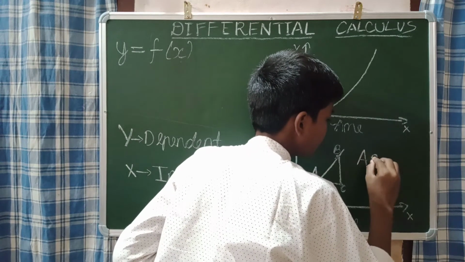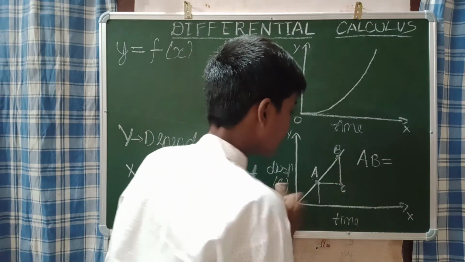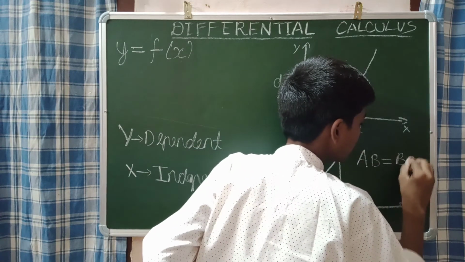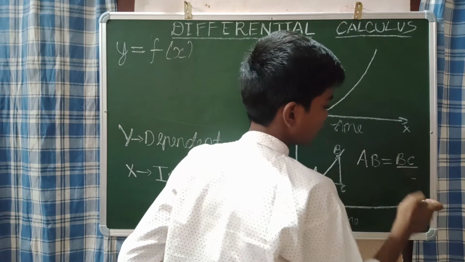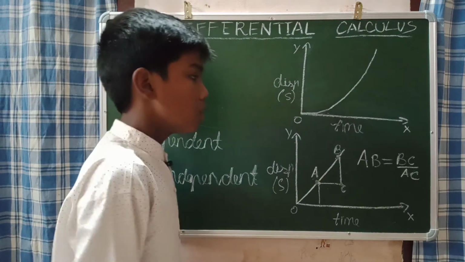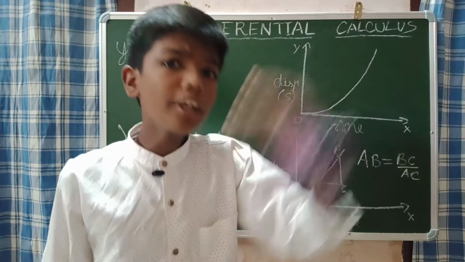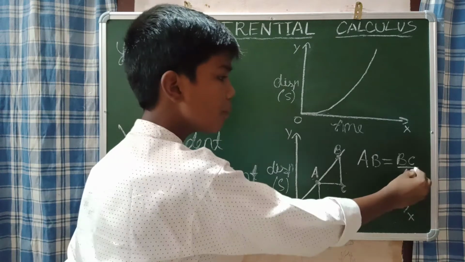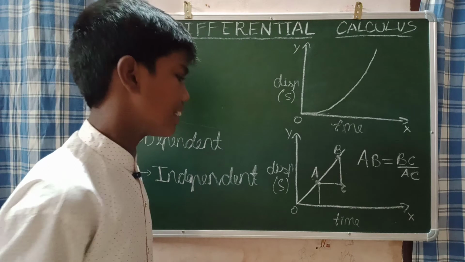The slope AB is equal to BC by AC. Why I am doing this is because slope means vertical component divided by the horizontal component. The vertical component is BC and the horizontal component is AC.